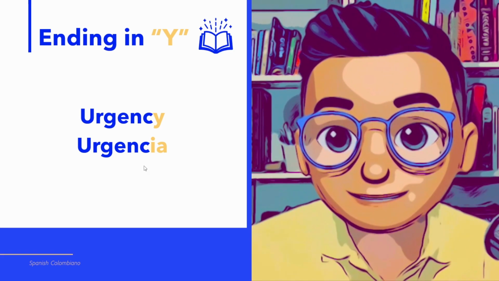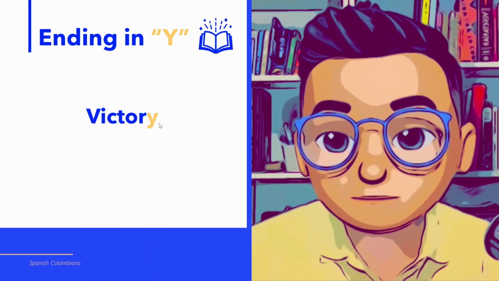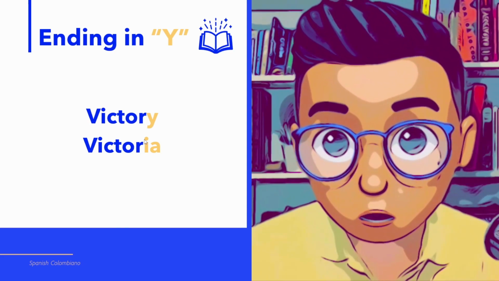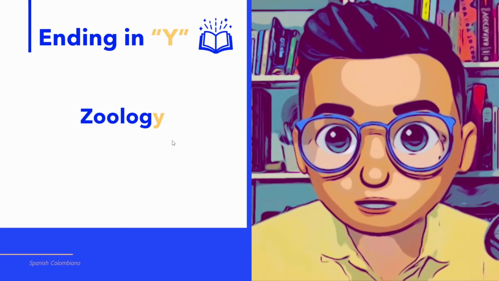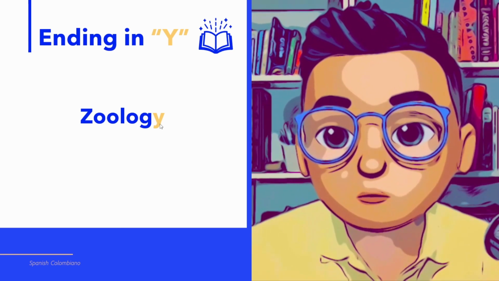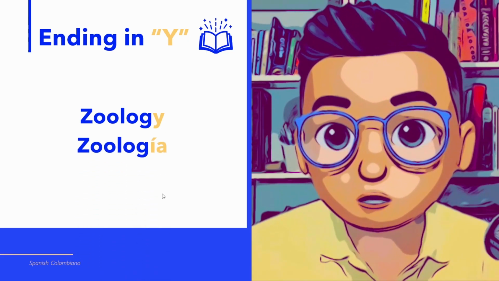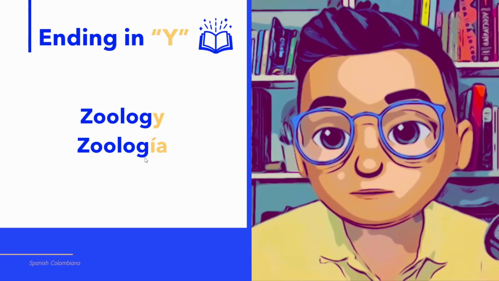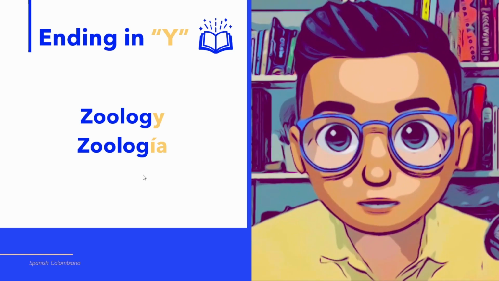Next example with the word victory. If we change Y for IA, it becomes victoria. Victoria. Next example with the word zoology. Zoology ends in Y. If we change Y for IA, it becomes zoología. The same rule here with G. Zoología.